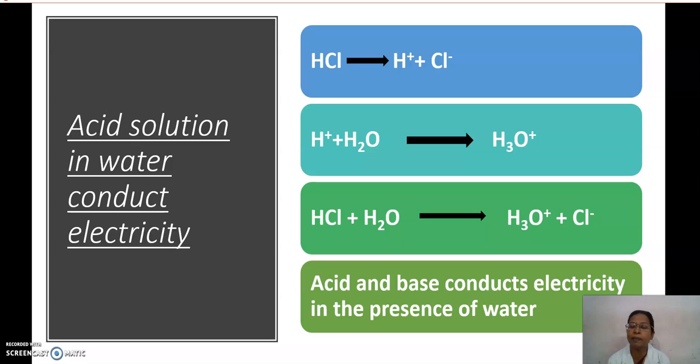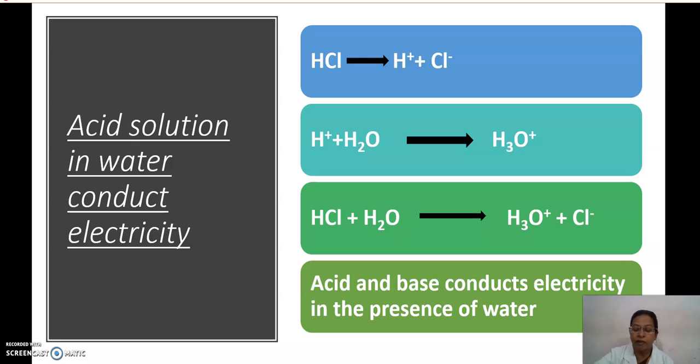So actually the presence of these hydronium ions conducts electricity. So acids and bases also conduct electricity in the presence of water. Only in the presence of water can the acid dissociate into H plus and Cl minus ions, but in the absence of water, this is not possible.